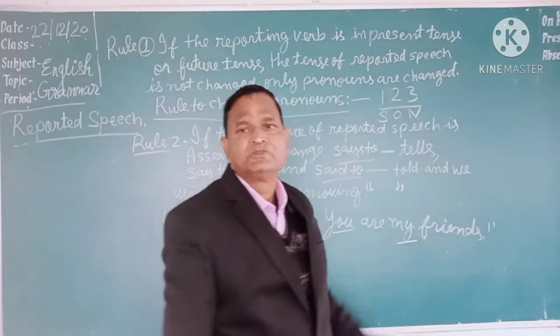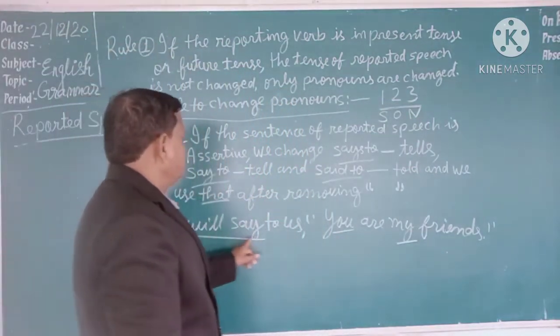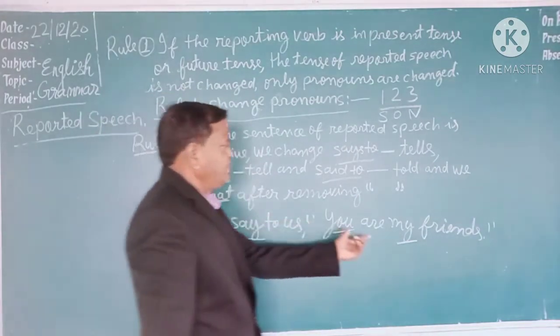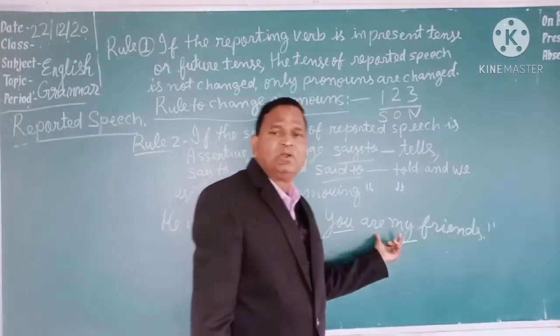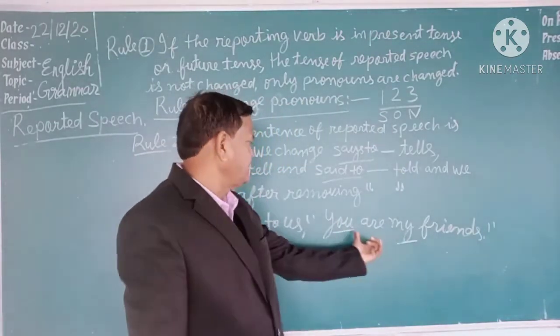How? Let's see. He will say to us. The reporting verb is in future tense, so the tense of reported speech will not be changed. Only pronouns will be changed according to 1, 2, 3 upon S. Secondly, what type of sentence is here? You are my friend.